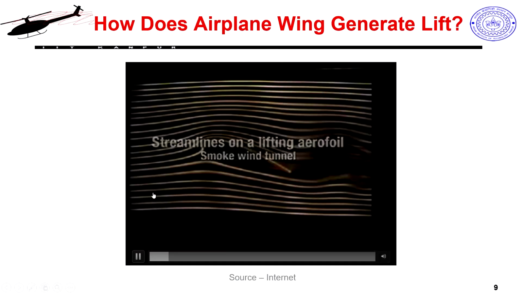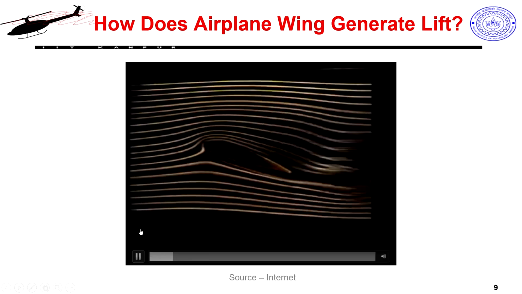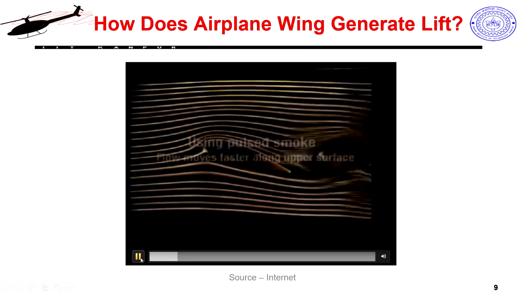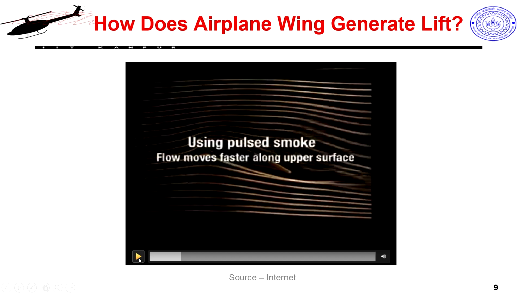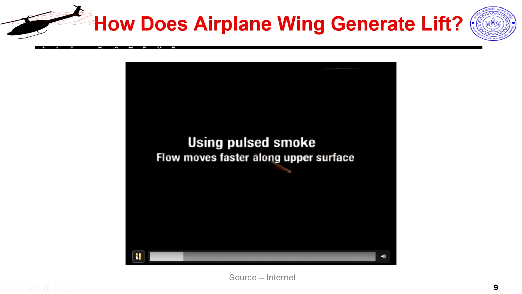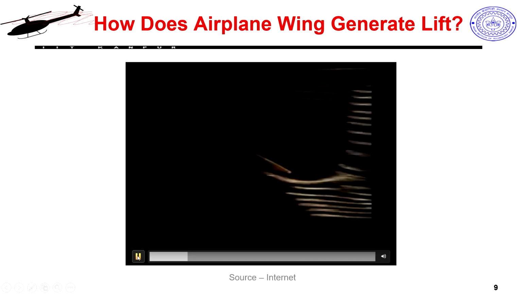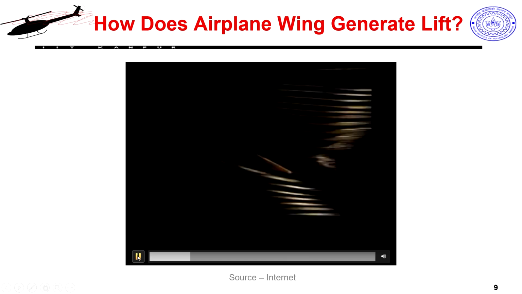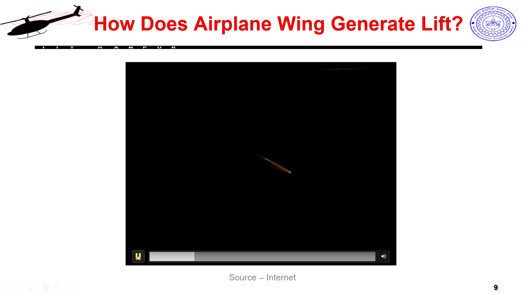Now coming back to our smoke tunnel experiment. Here you see nice streamlines flowing all over, but when we pulse this, which means I will block the flow of smoke intermittently, you will see pulses of smoke going, and this will give you some very interesting insight. They will now slow it down, and then you will see something very interesting.